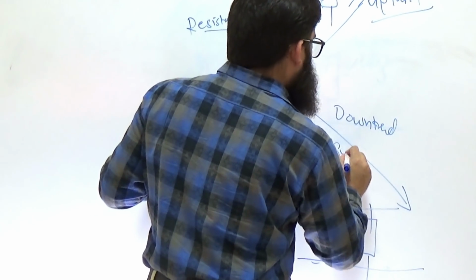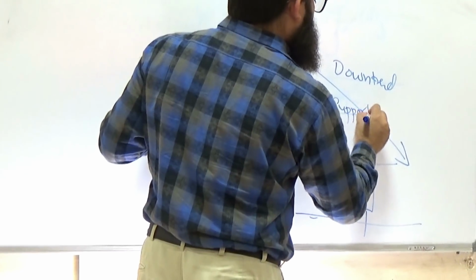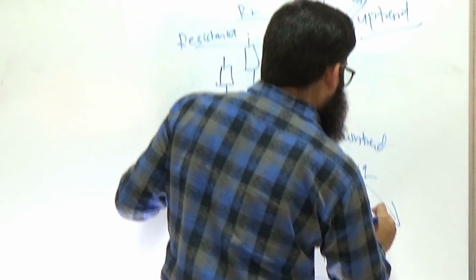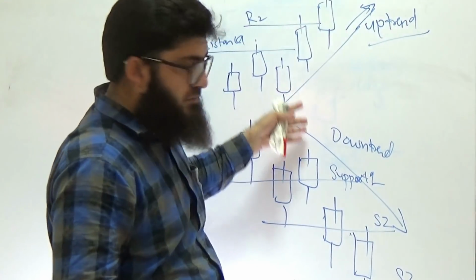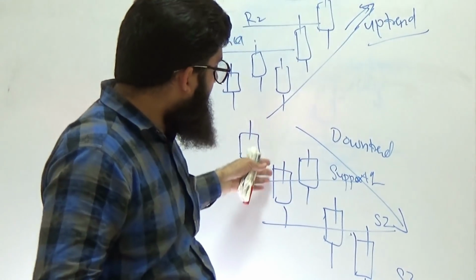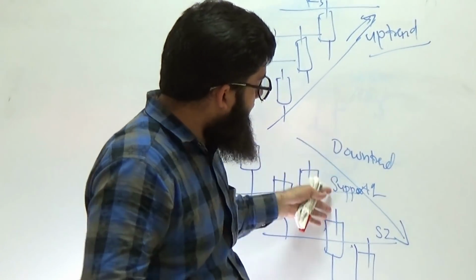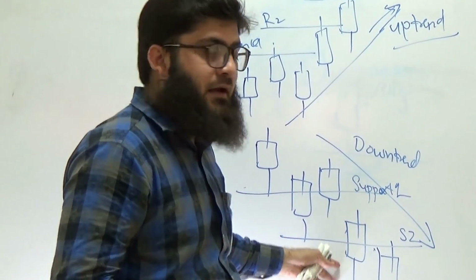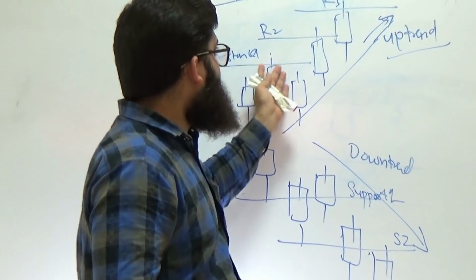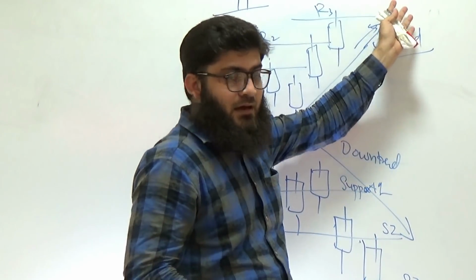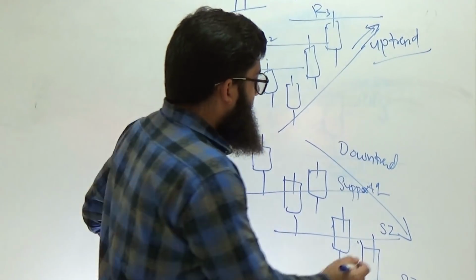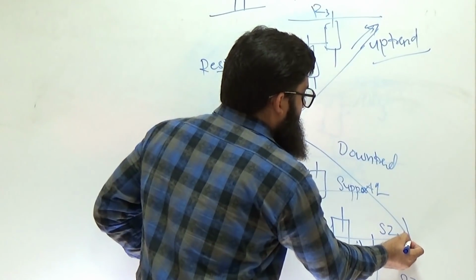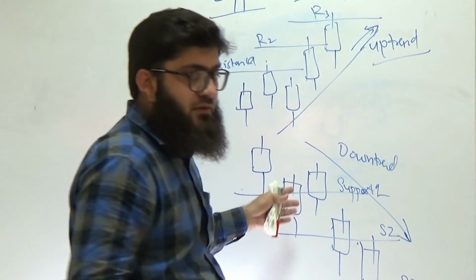You can see support 1, support 2 and support 3. If the stock is continuously breaking the support level again and again, you can see the stock is in a downtrend. If the stock is breaking the resistance level, that stock is in an uptrend, and otherwise it's in a downtrend.